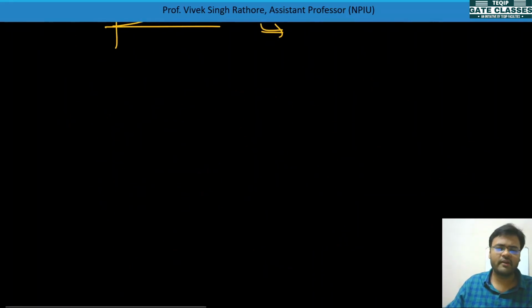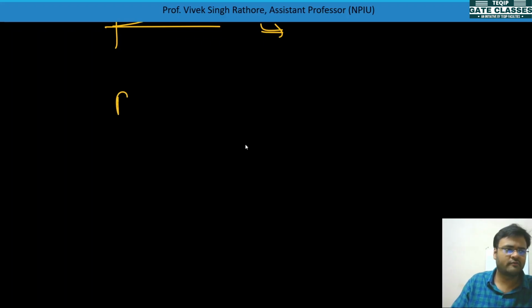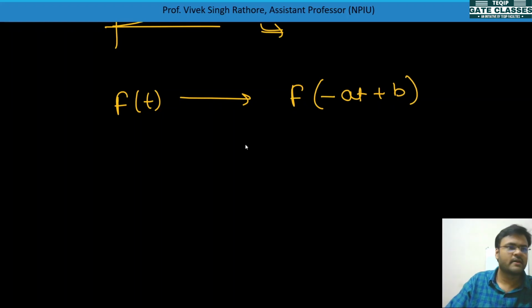So, whenever we perform time shifting, scaling operations, reversal operation, what happens to energy? Actually, see, one f(t) is there, and if we perform all operations, let's suppose our operation is f(-at+b).